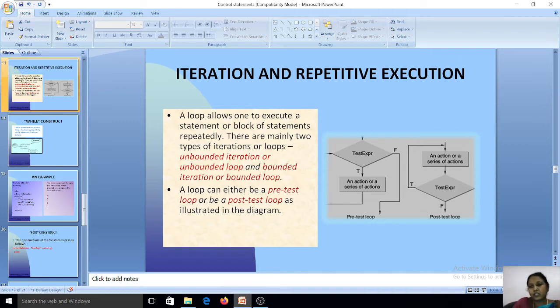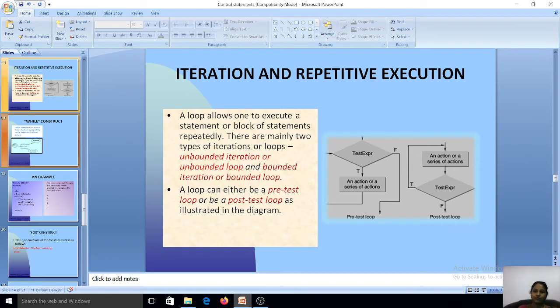What do we mean by a post-test loop? First, the actions or series of statements are executed, and then it tests the expression. This is said to be a post-test loop. In simple words, if it first checks the condition and then performs the body of the loop, it is called a pre-test loop. In another way, if the body of the loop is executed first and then it tests the condition, that is called a post-test loop. This is the difference between pre-test and post-test loops.